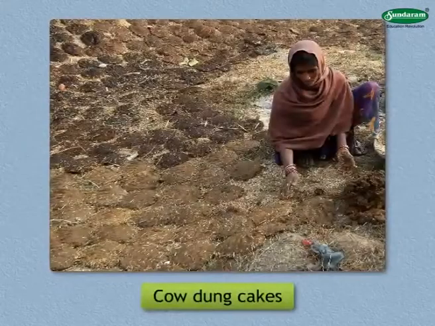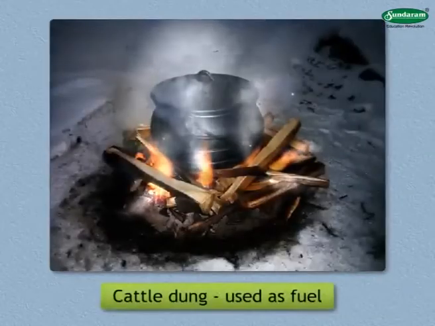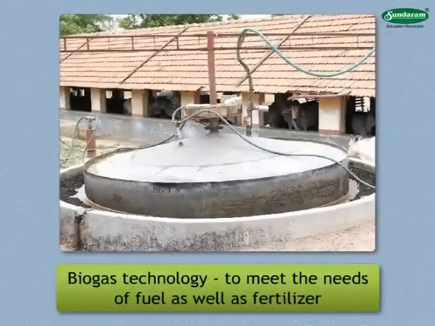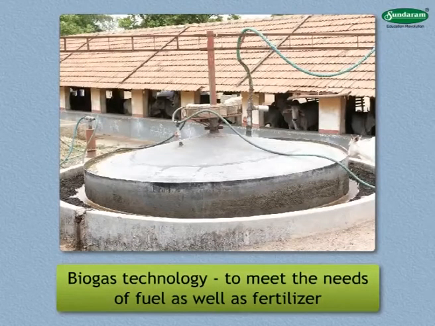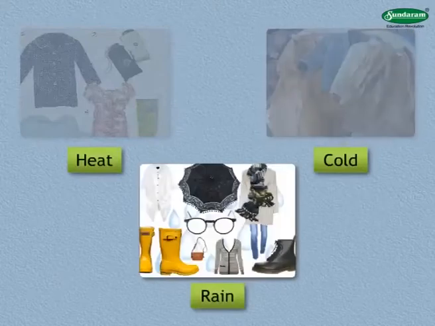Cow dung cakes have been used as fuel for thousands of years. Cattle dung has also been traditionally used as a fuel. The biogas technology has recently been developed to meet the needs of fuel as well as fertilizer. Primitive man used animal skin as clothes to protect himself from the heat, cold and rain.